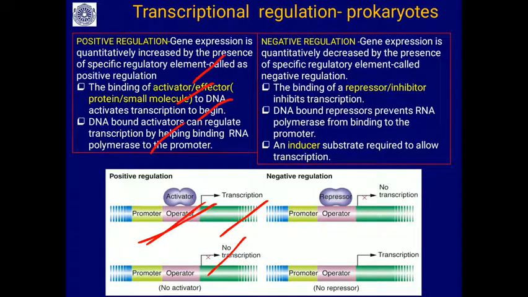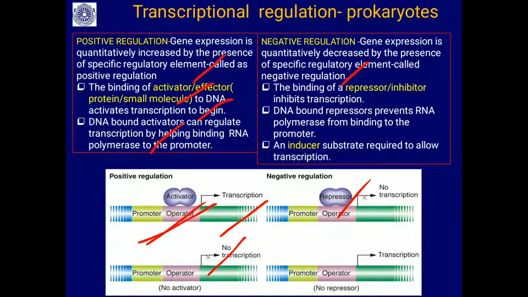So what exactly is negative regulation? It is opposite to that. Gene expression is quantitatively decreased by the presence of a specific regulatory element. This is called negative regulation. Here the regulatory element is called the repressor. The binding of the repressor inhibits the transcription, so the gene product is quantitatively decreased.